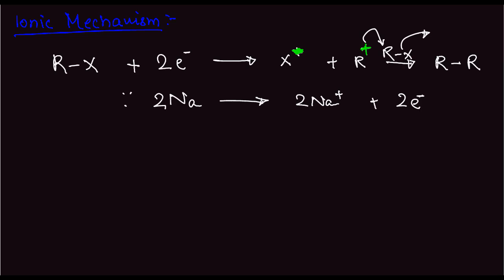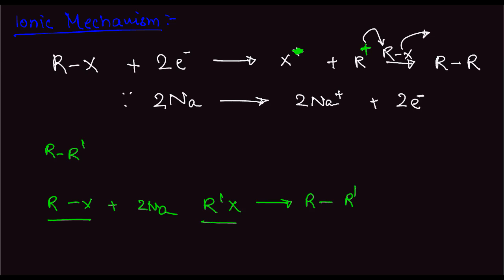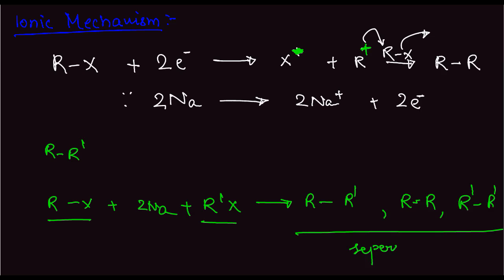Okay, now the Wurtz reaction is not a good method to prepare unsymmetrical alkanes, that is of the type R-R'. The reason is, in the Wurtz reaction, if we try to form R-R', how do we go about it? We place RX plus 2Na and R'X in the system. So it will expectedly give us R-R'. But the system contains many RX's and many R'X's as well. So it will also give us R-R and R'-R'. So these are also the possibilities. So it is very difficult to separate them.